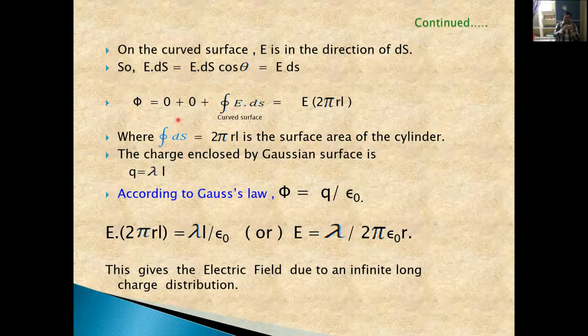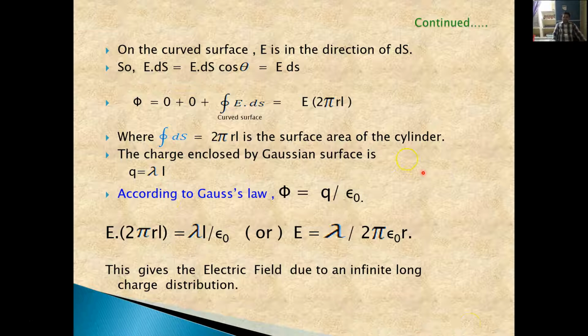We have already calculated the flux through the Gaussian surface, that is E into 2 pi RL. Now we calculate the charge enclosed: Q equals lambda into L, where lambda is the linear charge density and L is the length of the conductor we have taken.